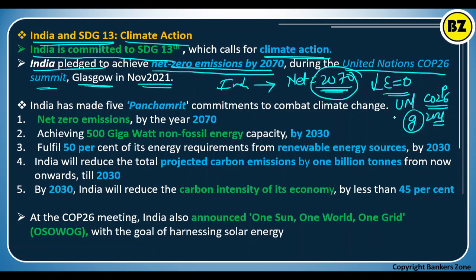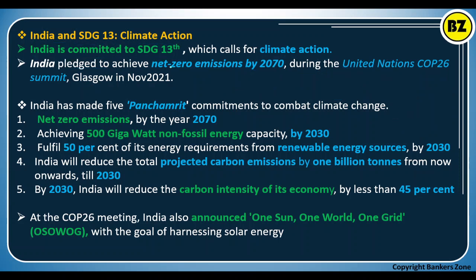So you have to remember, at least remember, the net zero emission by 2070 commitment given by India. The year is important. By 2070, COP summit. Now India has made 5 Panchamrit. What is Panchamrit? It means 5 things, 5 commitments that India has made to combat climate change. So what are those Panchamrit or 5 commitments?